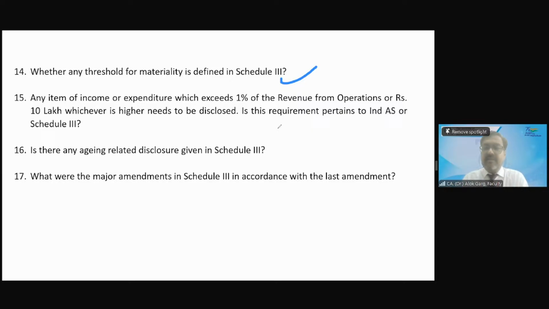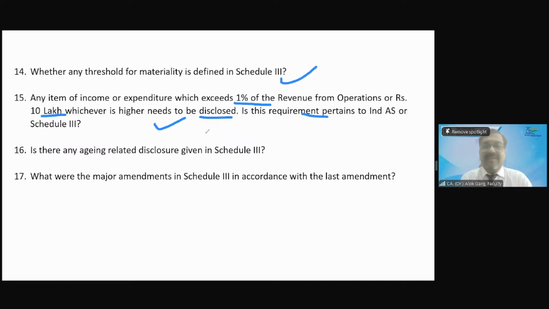Right? Is that clear? So the threshold limit is given under Ind AS Schedule 3, Division 2 to Schedule 3, and the answer is given in question number 15 itself. Any item of income or expenditure which exceeds 1% of the revenue from operation or 10 lakh, whichever is higher, needs to be disclosed. Does this requirement pertain to Ind AS or Schedule 3? Whose requirement is this? Is this materiality given in Ind AS or in Schedule 3? Schedule 3. This requirement is given in Schedule 3.